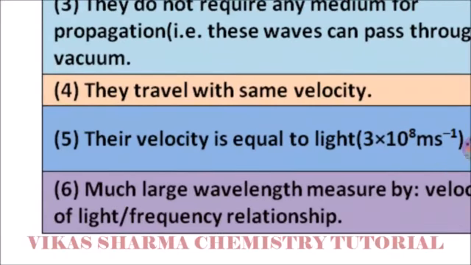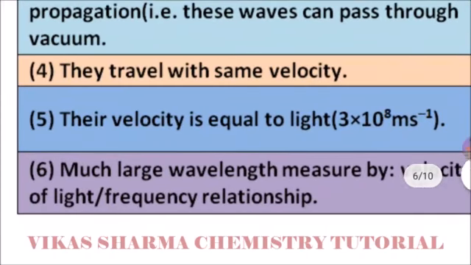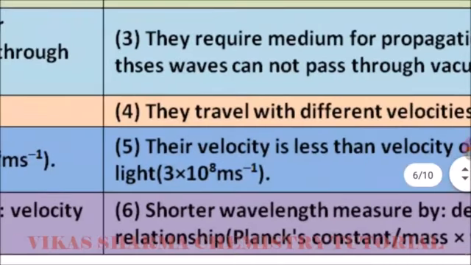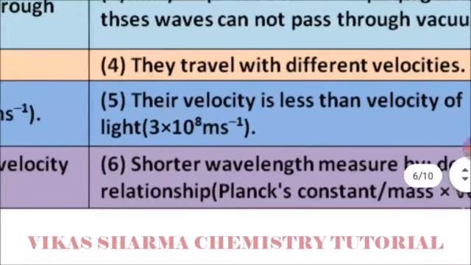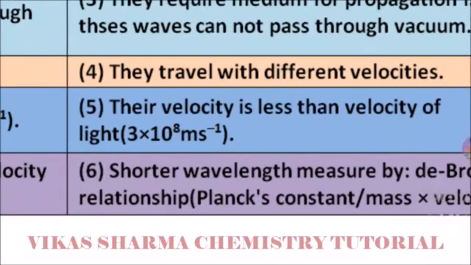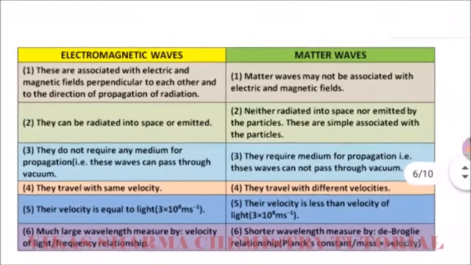Electromagnetic waves have a much larger wavelength, measured by the velocity of light divided by the frequency. Matter waves have a shorter wavelength, measured by the de Broglie equation. It is the Planck constant divided by the mass and velocity of the object. So students, these are the differences between electromagnetic waves and matter waves.